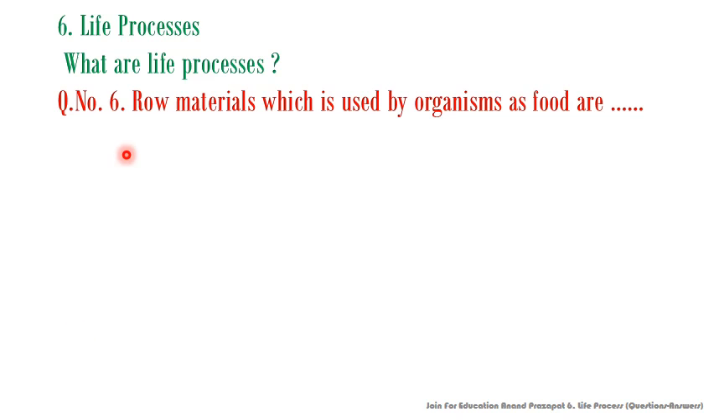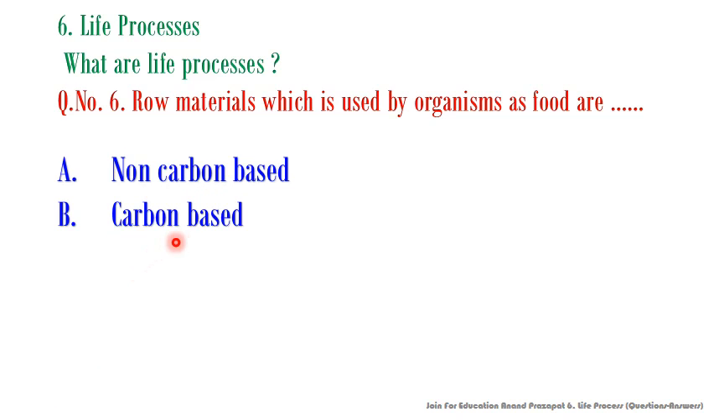This is question number 6. Raw material which is used by organism as food are. Let's see what are the options. Option A non-carbon based. Option B carbon based. Option C both. Option D none. At the same time, non-carbon based or carbon based never will be.